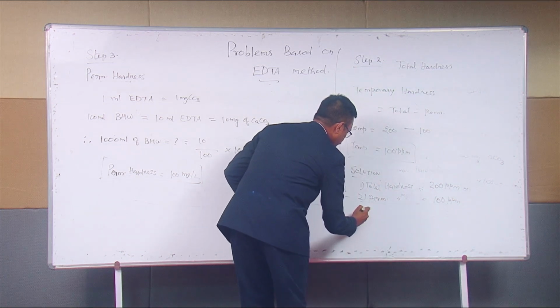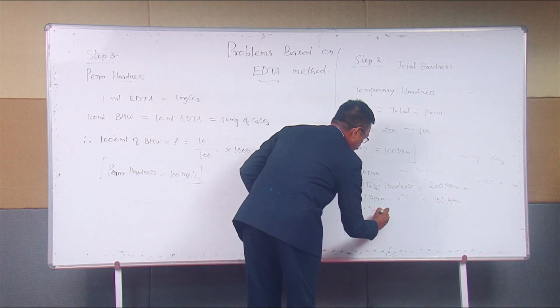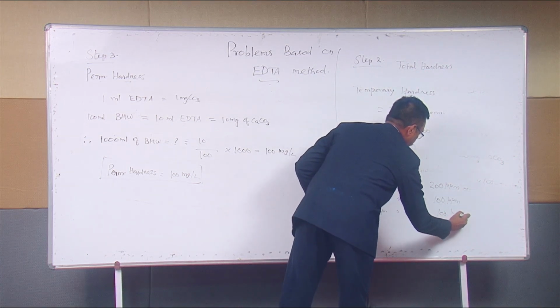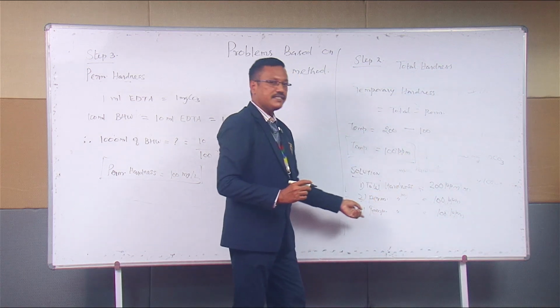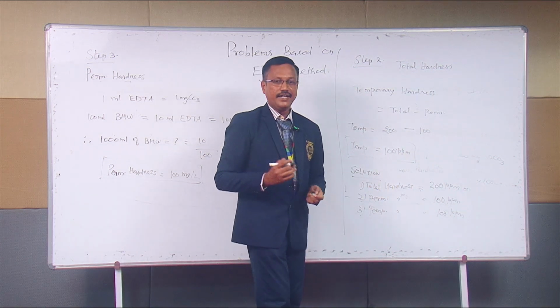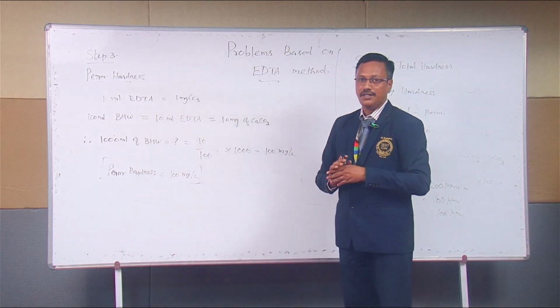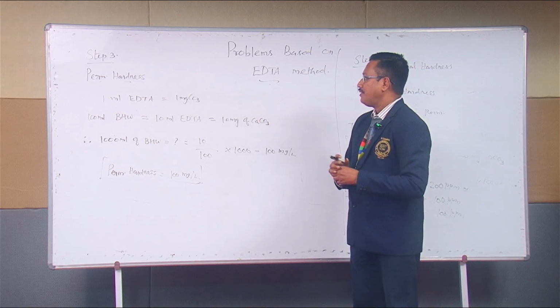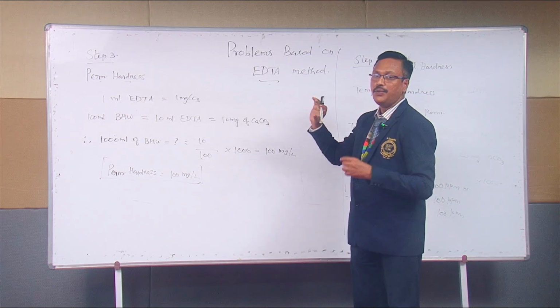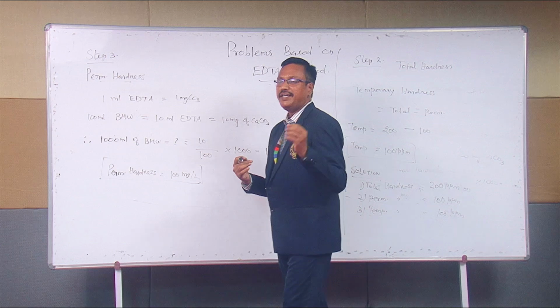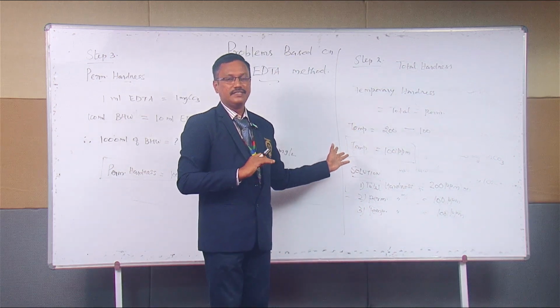The last thing: temporary hardness is equal to 100 ppm. By adopting such methodology and practice, we can get full marks on this problem. This is the basic model, and it's a sample we have taken to explain the steps involved. In examination, it won't take more than 10 minutes to solve the problem. It is an easy problem.